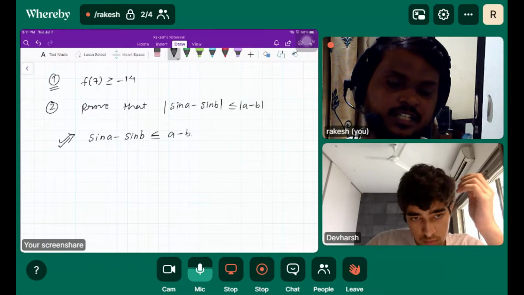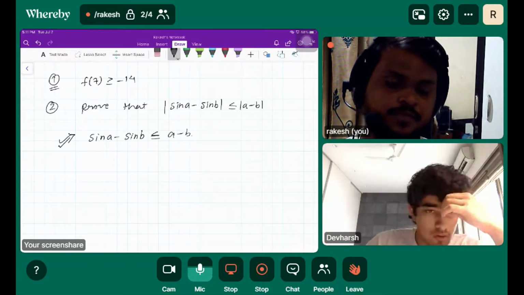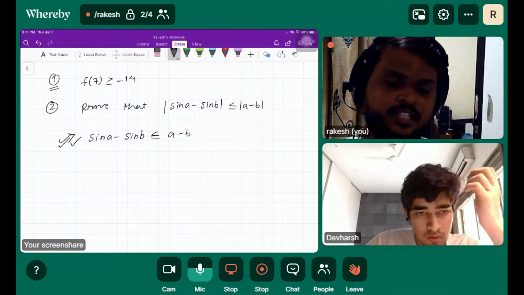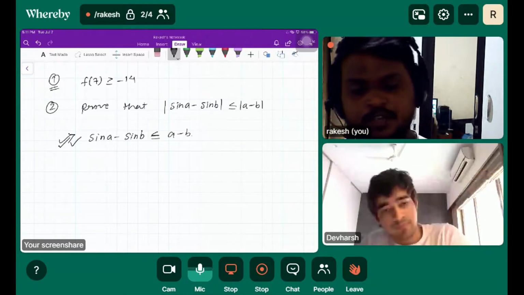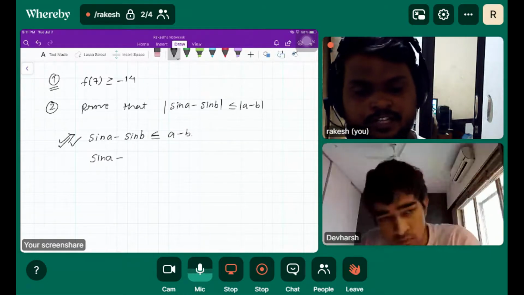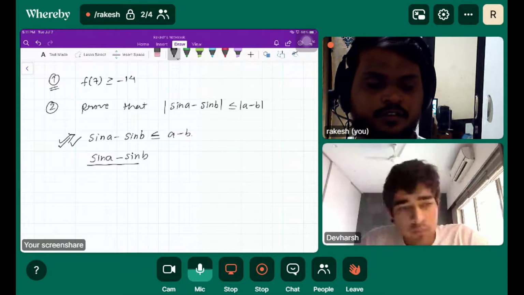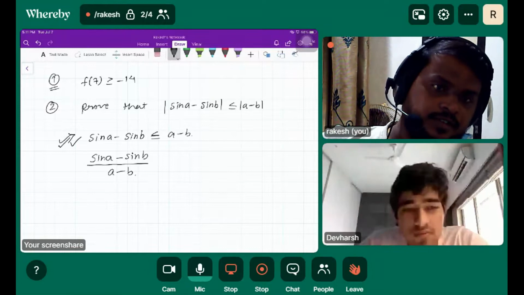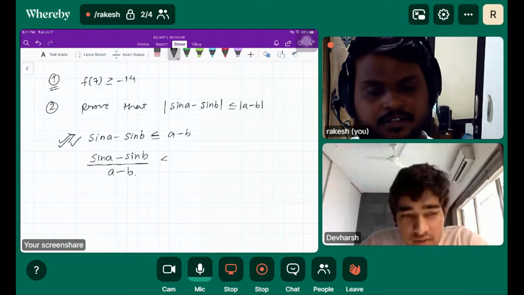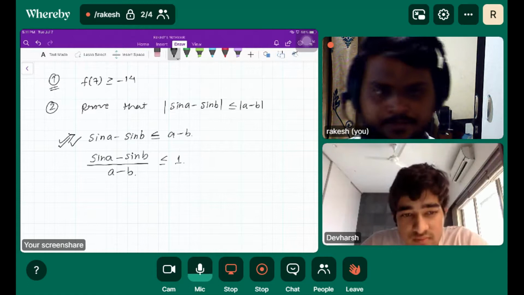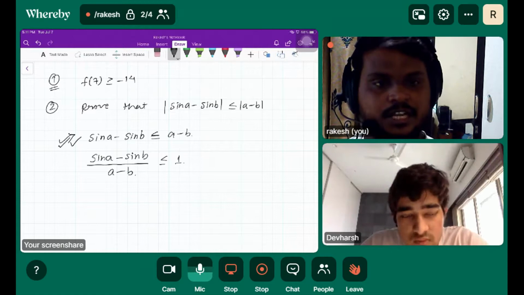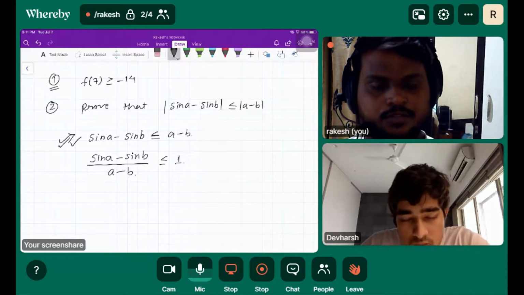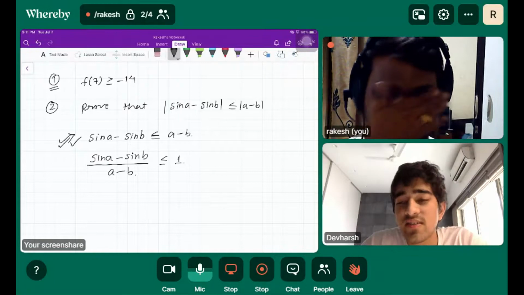Suppose we prove this, sine A minus sine B less than or equal to A minus B. I'm just trying to get you to think of the concept of MVT. So sine A minus sine B upon A minus B. If we are able to prove this, then at least we can think of the modulus function after this, right? So can we prove this first of all?